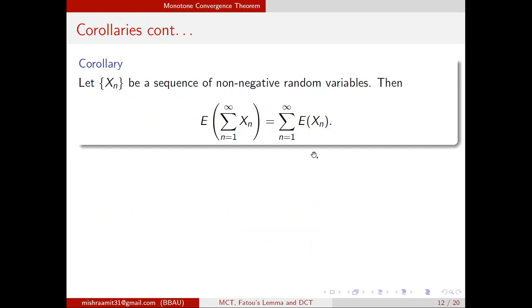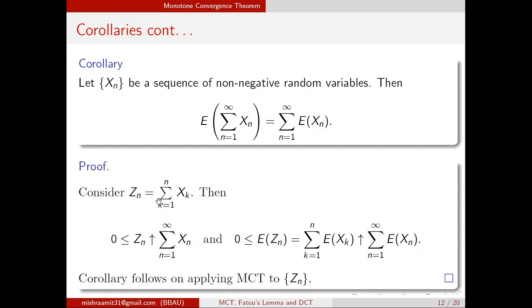So here is one more application of the monotone convergence theorem, which is very simple and very useful. If xn is a sequence of non-negative random variables, then the expected value of the sum from n equals 1 to infinity of xn equals the summation from n equals 1 to infinity of expected xn. That means you can interchange the sum and expectation easily. And what is the condition? The condition is only that the sequence should be non-negative. This proof is based on the monotone convergence theorem.